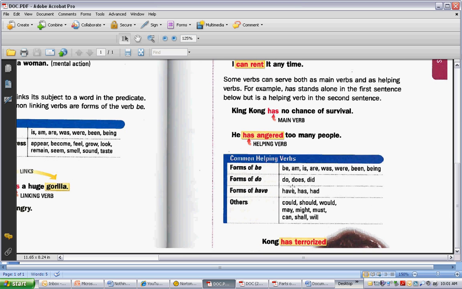If you look below, they give you common helping verbs, which is going to be helpful to you in your assignment today. We have forms of be, we have forms of do, have, and there are others such as could, should, would, may, might, must, can, shall, and will. I highly suggest that you look over this as you do your assignment. Students, before you begin your assignment, I suggest that you look over this page one more time.